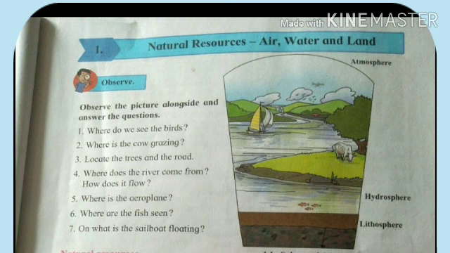The first question is, where do we see the birds? Where is the cow grazing? Locate the trees and the road. Where does the river come from? How does it flow? Where is the aeroplane? Where are the fish seen? On what is the sailboat floating? I hope you all got your answers.